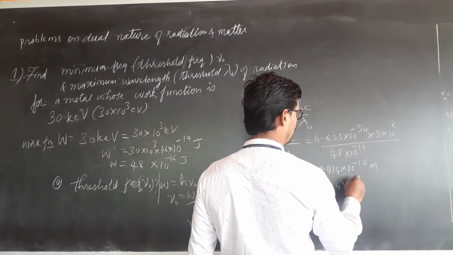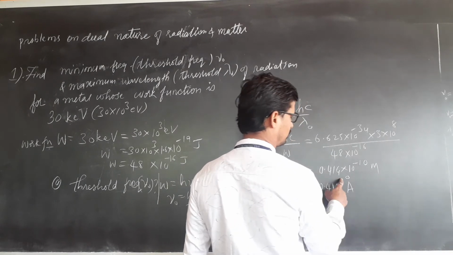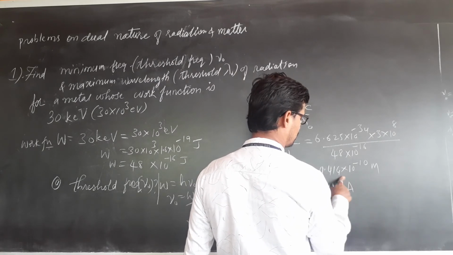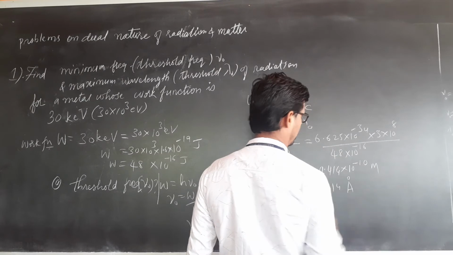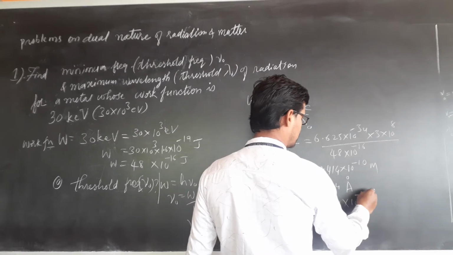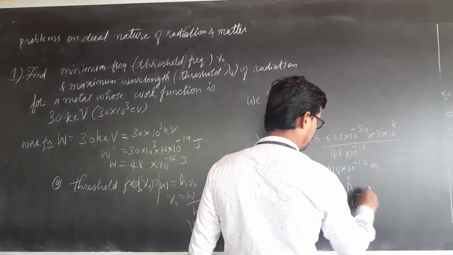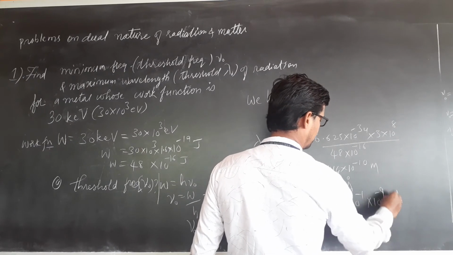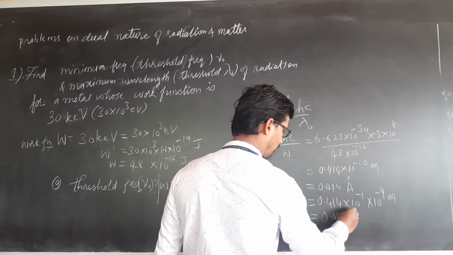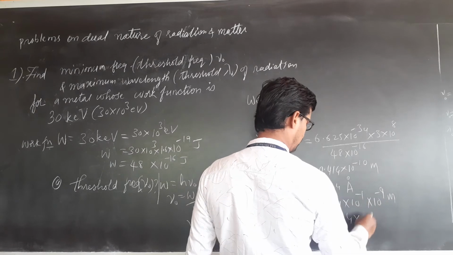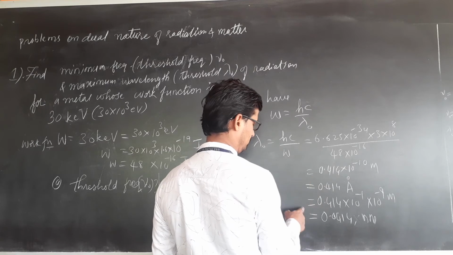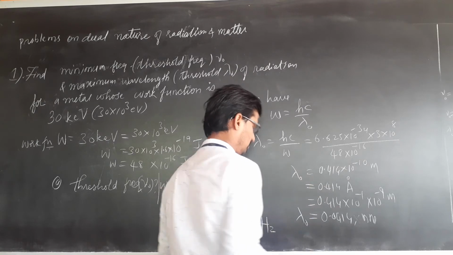which is also written as 0.414 into 10 raised to minus 10 meter. What does that mean? Angstrom unit. Like this, don't write AU, no. Don't write A degrees, degree absolute, no. Not like this also. So it will be angstrom unit like this. This one can also be written as 0.414 into 10 raised to minus 1 into 10 raised to minus 9 meter, that is 0.0414 into 10 raised to minus 9, which means nanometer. Out of these, only one answer is enough. This is just for your understanding. We will solve next problem.